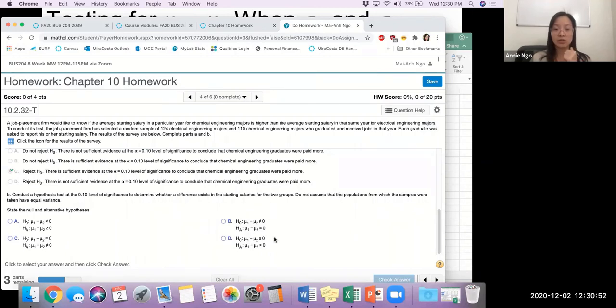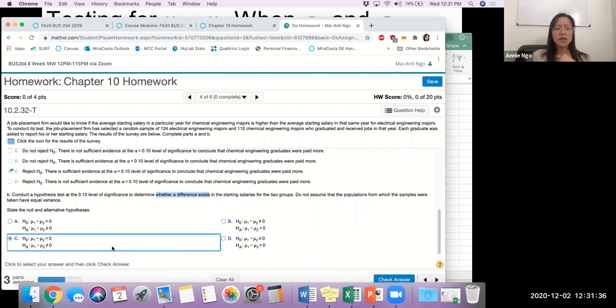So in this scenario, is this an upper, lower, or 2-tail test? Do we have any direction in this question statement right here? 2-tail, fantastic. Because if you look, it didn't say anything about more, less, greater, fewer. It just says, is there a difference? So click on the answer option for a 2-tail test. For 2-tail, 2 lines, it's going to be equals, not equals. So find your answer option that looks like that. And the equals is always in the top null hypothesis. And I'll go ahead and check answer.